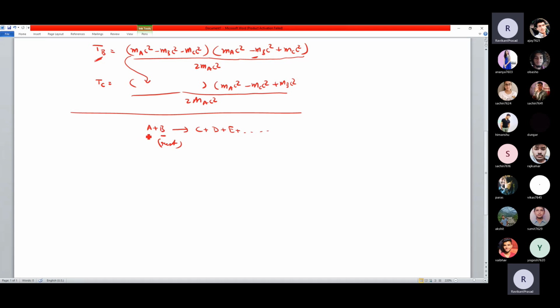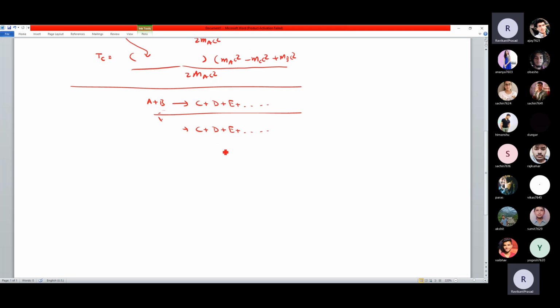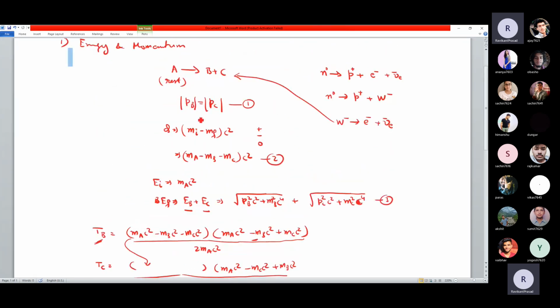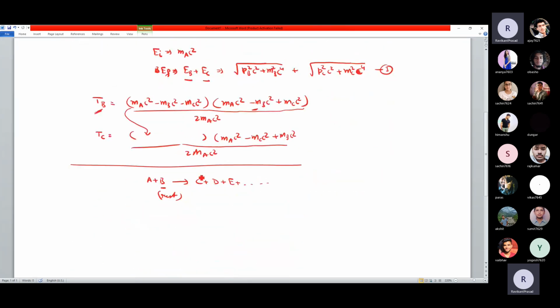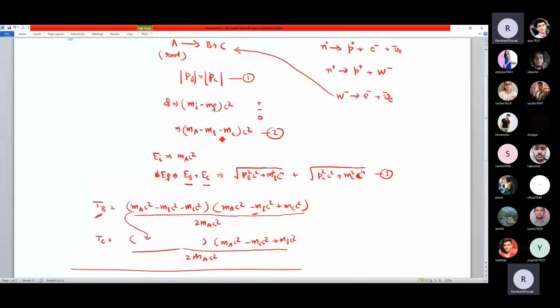How much energy does this A particle have? If it has energy, say 10 times the mass of a proton, it can produce 10 protons. Or it can produce 8 protons and several other things. That is a possibility. So if one particle is a projectile and one particle is at rest, you can apply all these equations in the same sense. You can write the momentum conservation, which is trickier.